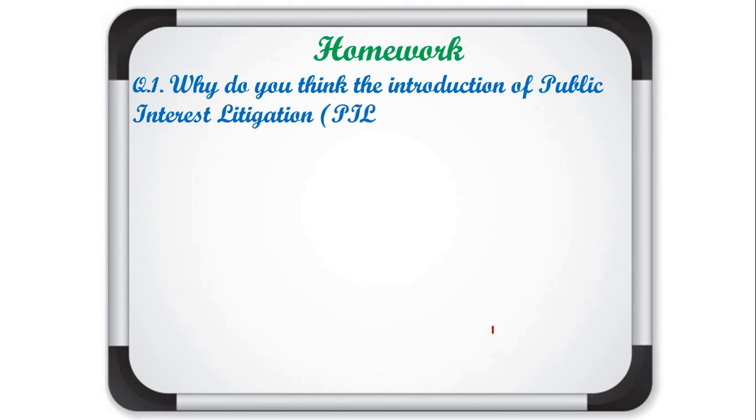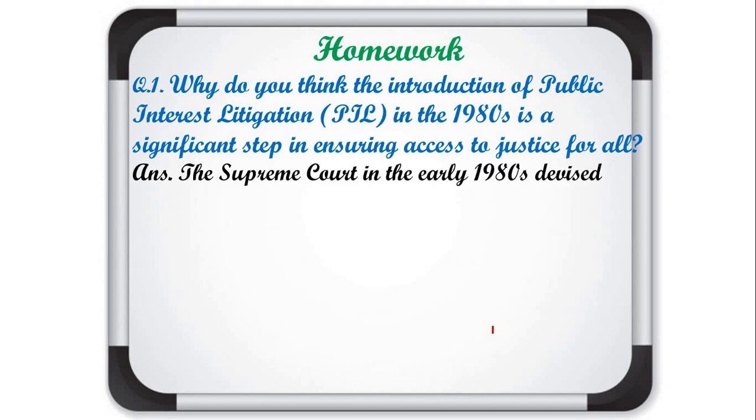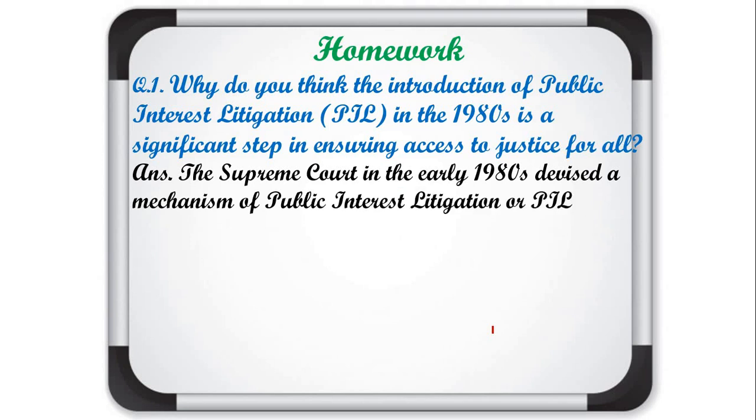Why do you think that the introduction of public interest litigation, PIL, in 1980 is a significant step in ensuring access to justice for all? The Supreme Court in the early 1980s devised a mechanism of public interest litigation, known as PIL, to increase access to justice for poor people.